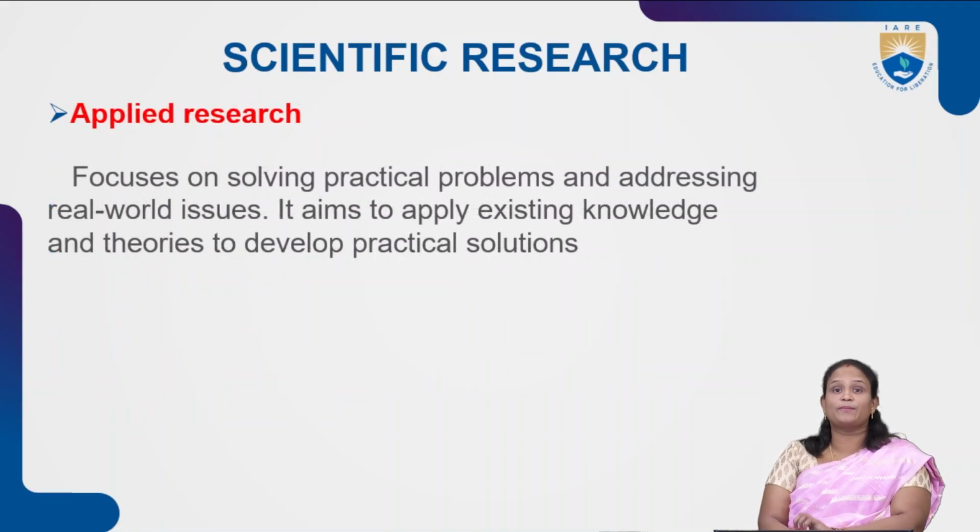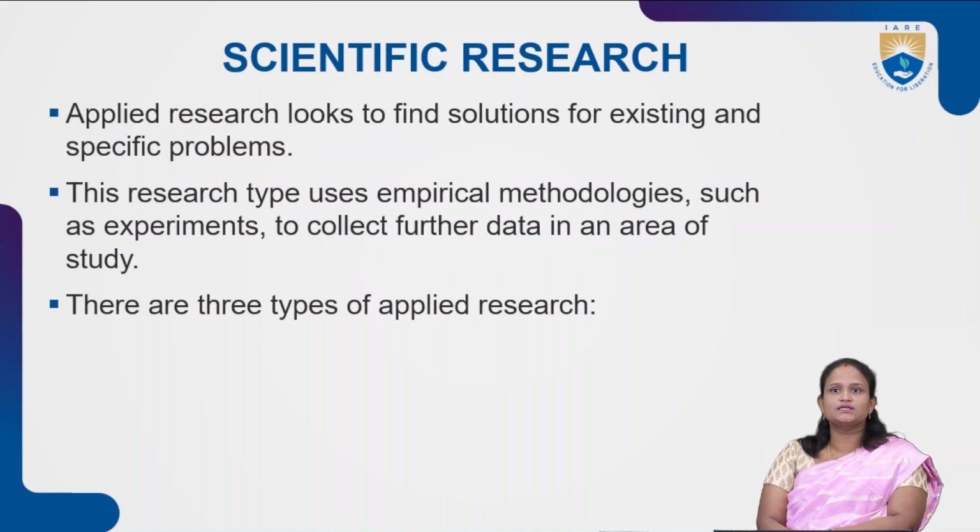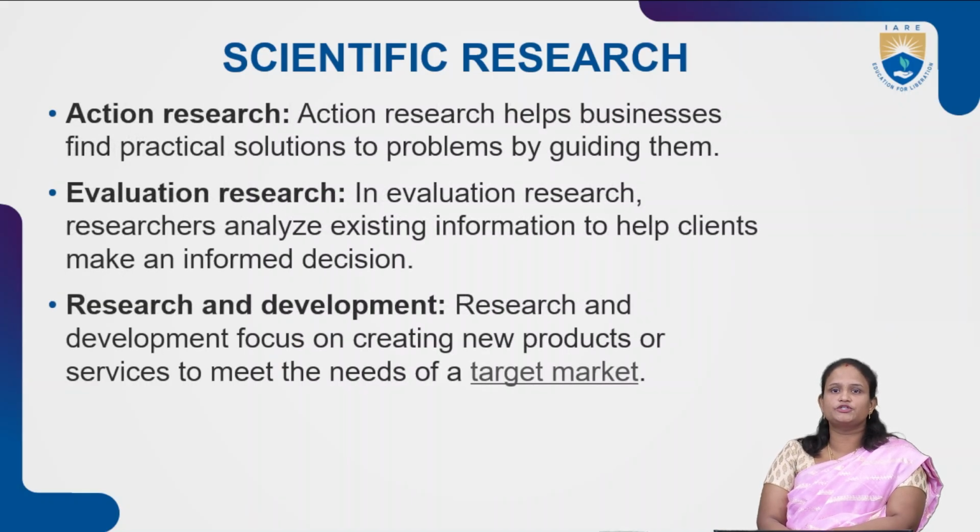The second one is applied research. Applied research focuses on solving practical problems and addressing real-world issues. It aims to apply existing knowledge and theories to develop practical solutions. Applied research looks to find solutions for existing scientific problems. This research type uses methodologies such as experiments to collect further data in an area of study. In applied research, we have three types: action research, evaluation research, and research and development.